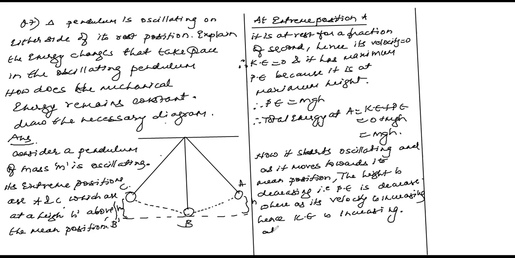At mean position B, h equals 0, therefore potential energy equals 0.